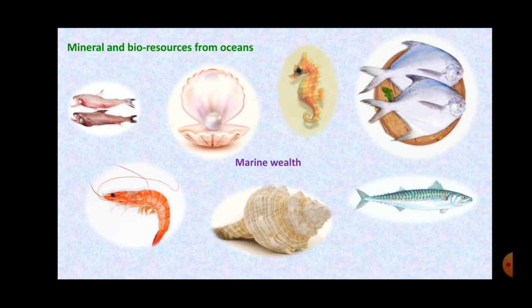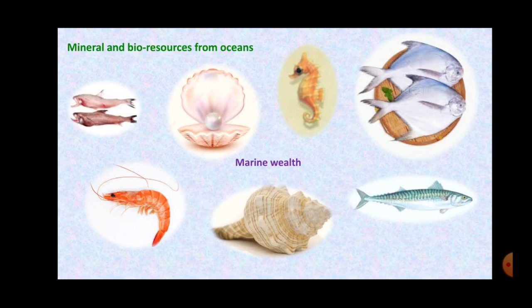Bioresources, wherever the word bio comes, it means living. So whatever living organisms are used as food, used to extract oil from their body, or used to manufacture different vitamins, all these are called bioresources. The living organisms which we get from the oceans are called bioresources.